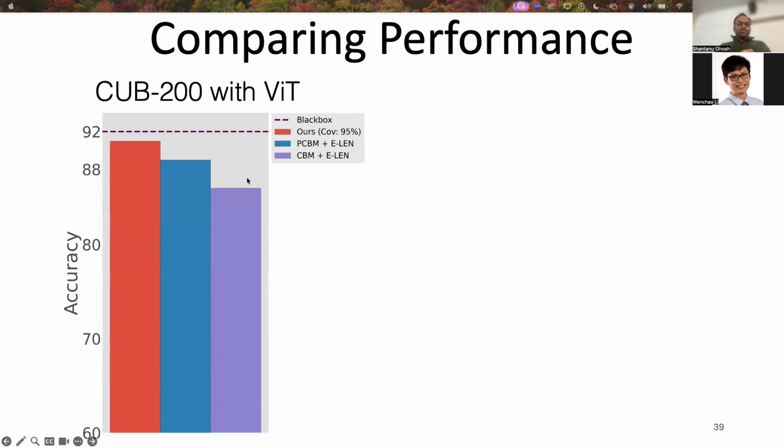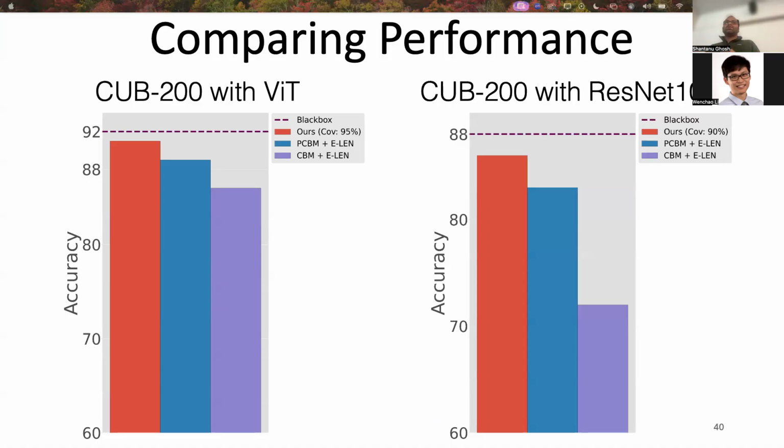You can see that the black box achieves an accuracy of 92%, whereas our model, which covers 95% of the data, achieves an accuracy of around 90%, which is 2% less than the black box. Also, it significantly outperforms the remaining baselines. The result is consistent for the CNN as well. We can see that the performance gap between the black box and our method is minimal compared to the baselines. This is because our method uses various experts which specialize on specific parts of the data, compared to the baselines, which use one interpretable model and hope that it will do well for the entire data set.